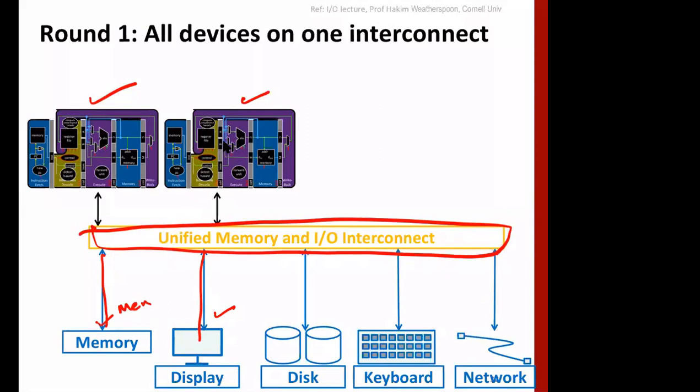What's the issue with this one? Can anyone tell me? If you use this structure, there are some problems.